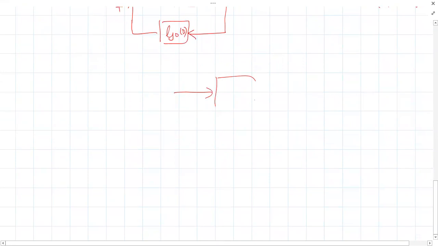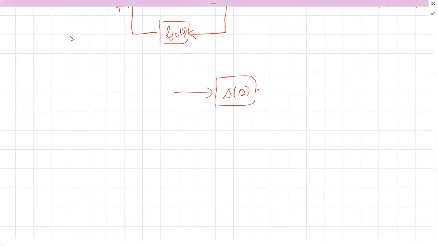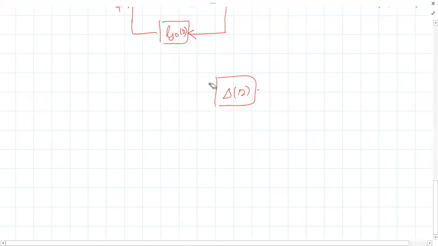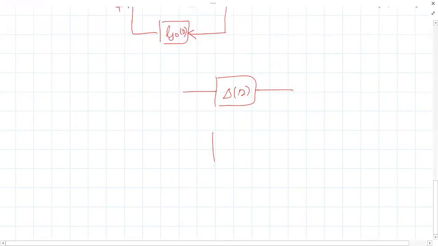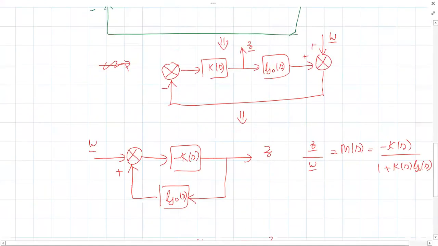So this is my delta of S. And this is M of S. Okay, this is Z and this is W. Right? So now, what is M of S? M of S is this thing.